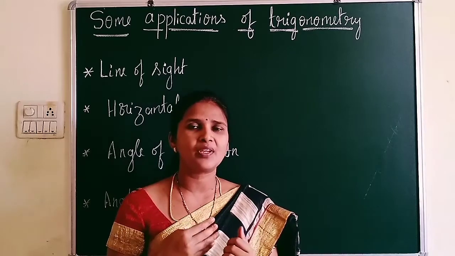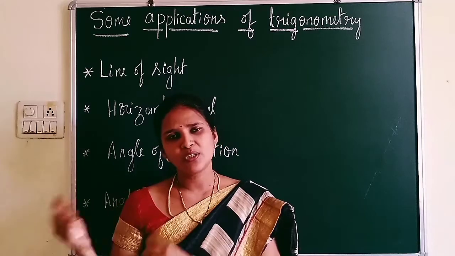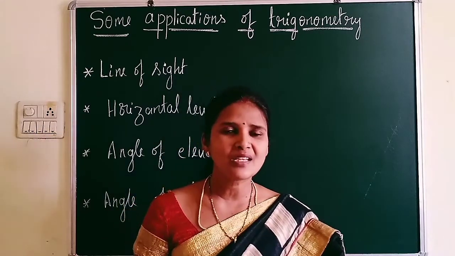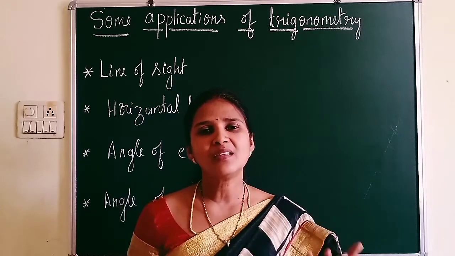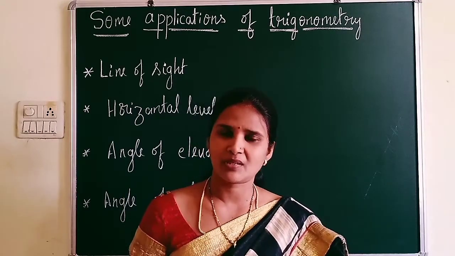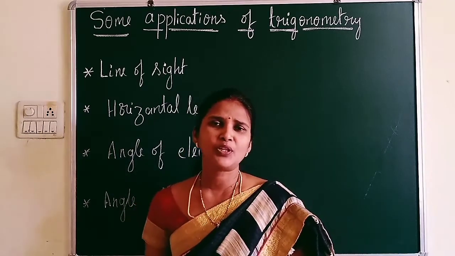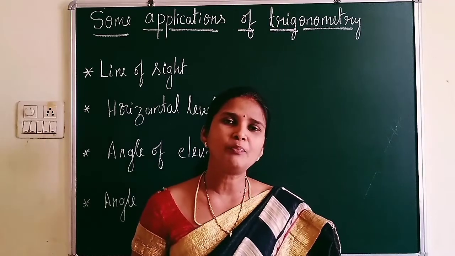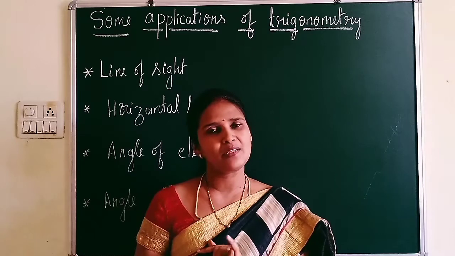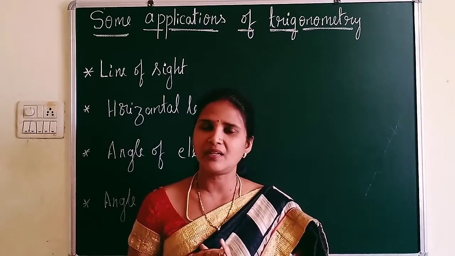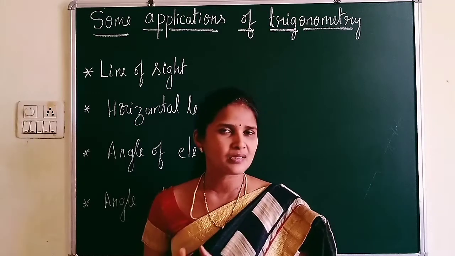Now I said geography, I said navigation, and also astronomy. Some examples you are going to learn in this chapter. There are 16 questions in this exercise. It is a very beautiful chapter where you can see live examples. Before I start the exact chapter, you need a table which I explained in the previous session, that is the trigonometric table with respect to specific angles, that is 0 degree, 30 degree, 45 degree, 60 degree and 90 degree. That table is very important for this chapter.